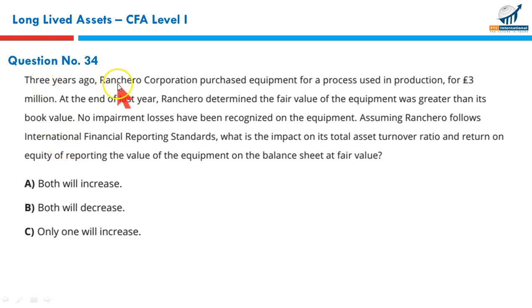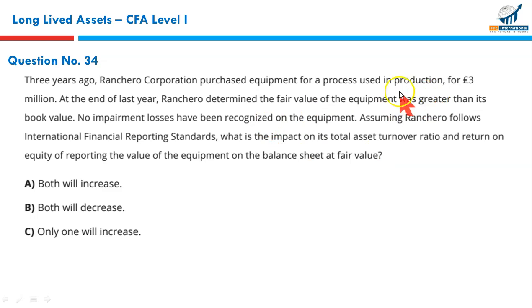3 years ago, Ranchero Corporation purchased equipment for a process used in production, and the cost of acquisition was $3 million. At the end of last year, Ranchero determined that fair value of the equipment was greater than its book value. No impairment losses have been recognized on the equipment because the fair value is higher than the book value. Assuming Ranchero follows international financial reporting standards, what is the impact on its total assets turnover and return on equity of reporting the value of equipment on the balance sheet at fair value?